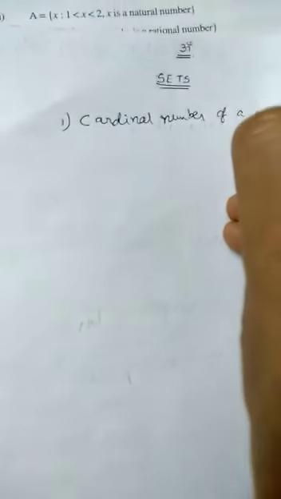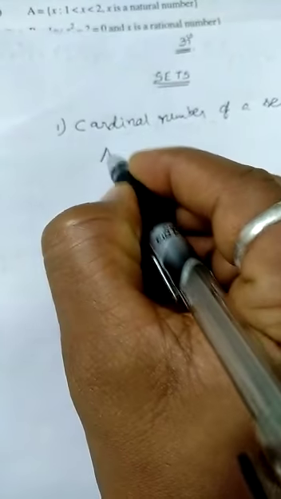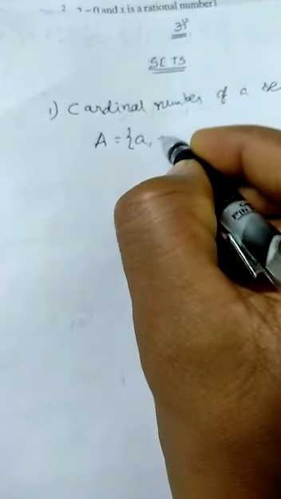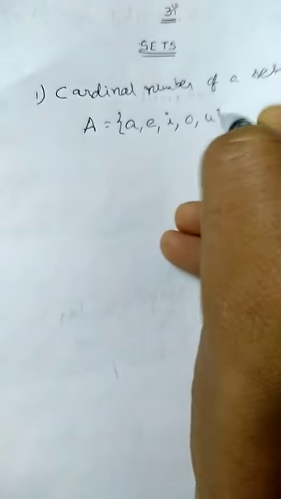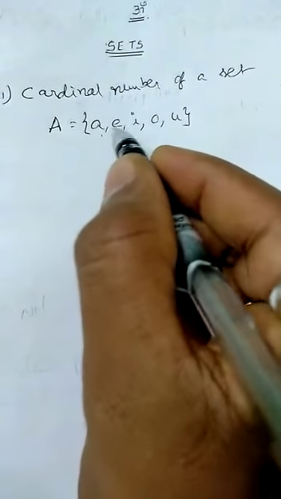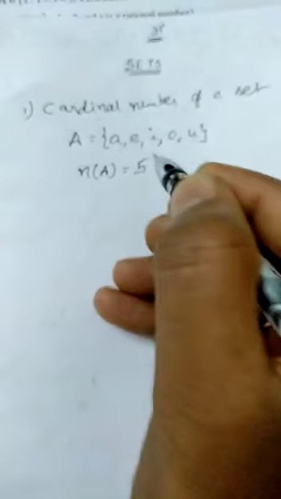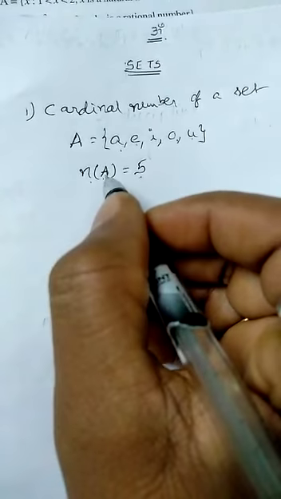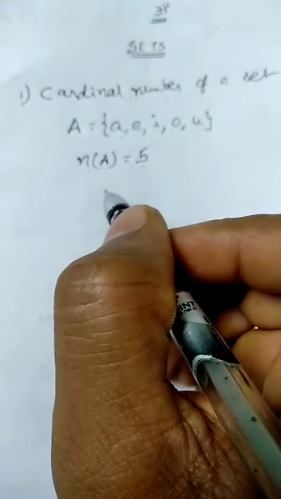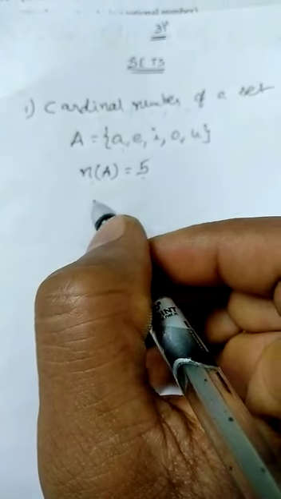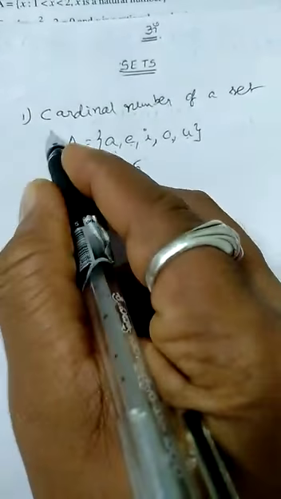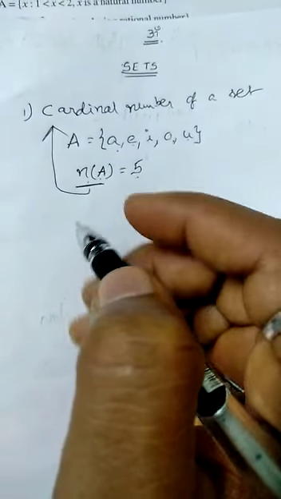So, for example, A is a set which consists of elements a, e, i, o, u. So, what are these? Vowels. How many elements are there in the set here? 1, 2, 3, 4, 5. So that we will write as n(A) = 5. So the number of elements in the set A is equal to 5, and n(A) is called the cardinal number of the set A.